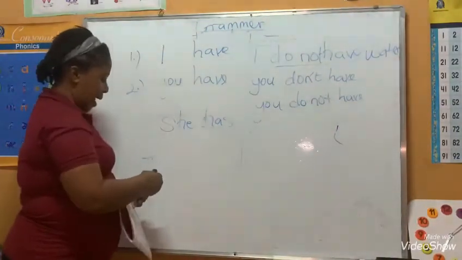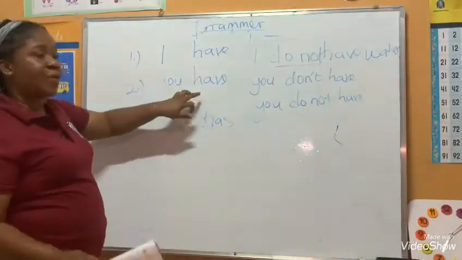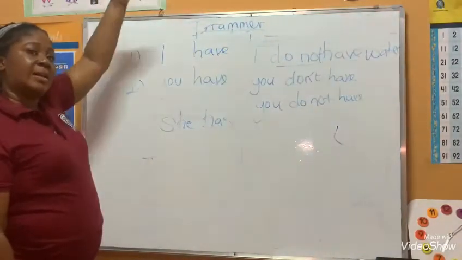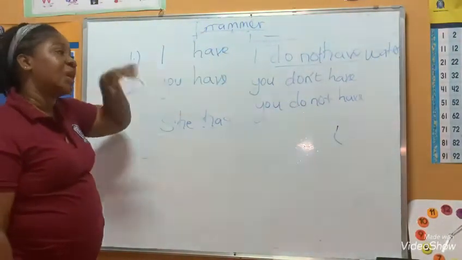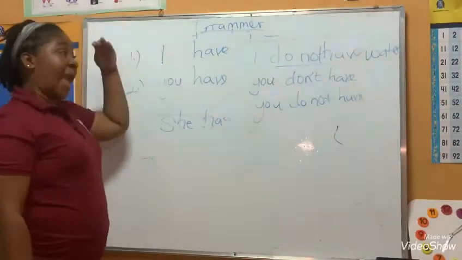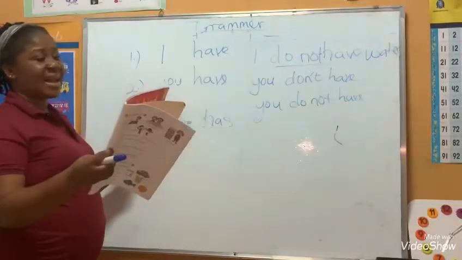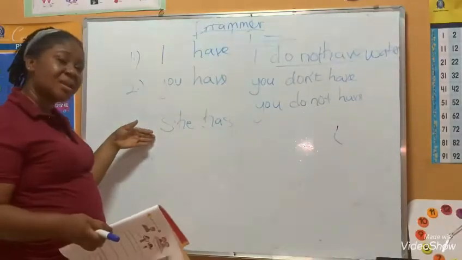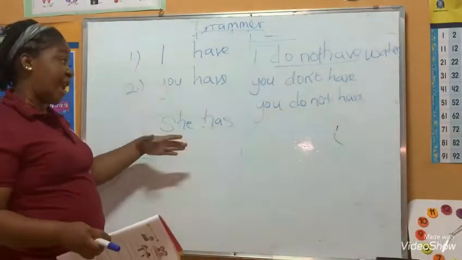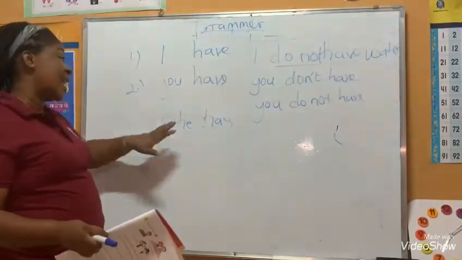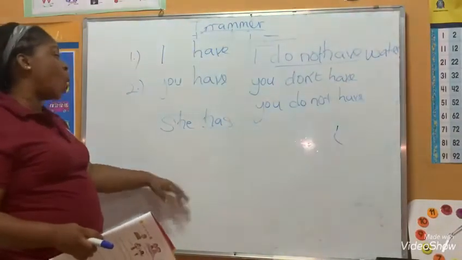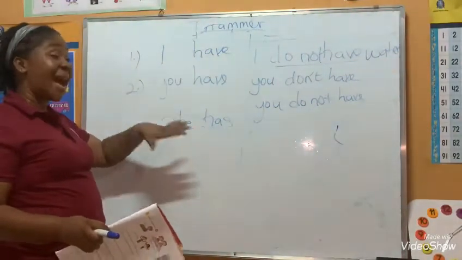So has replaces have if you are using she, that's another person. She has. He has. It has.